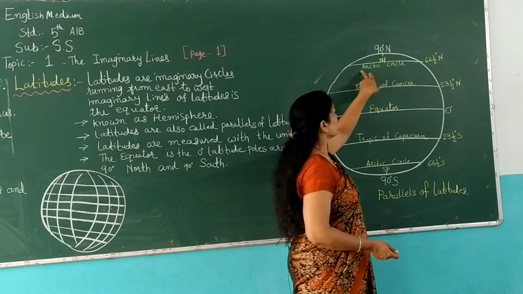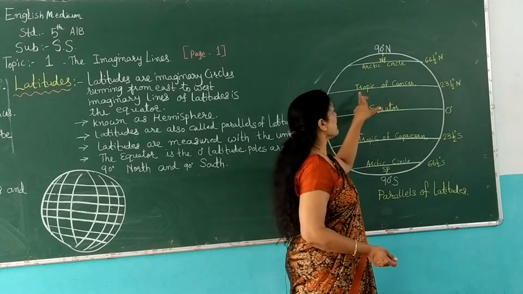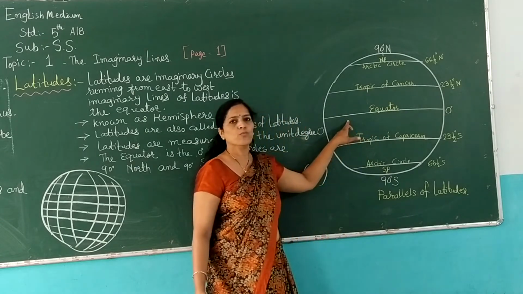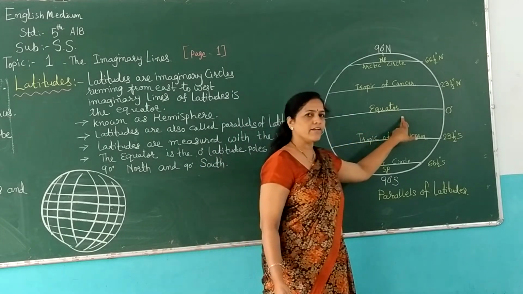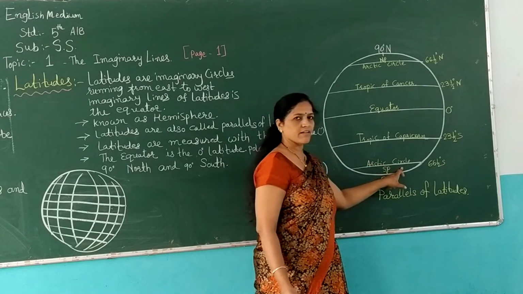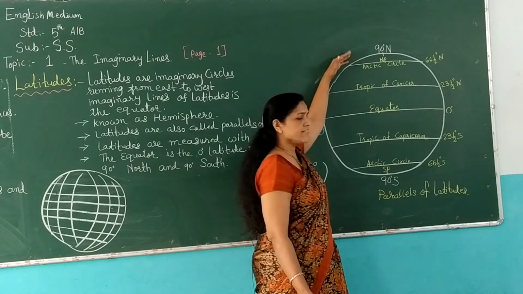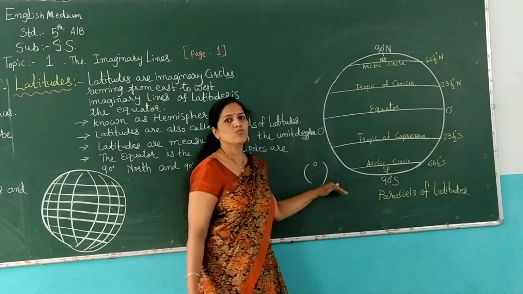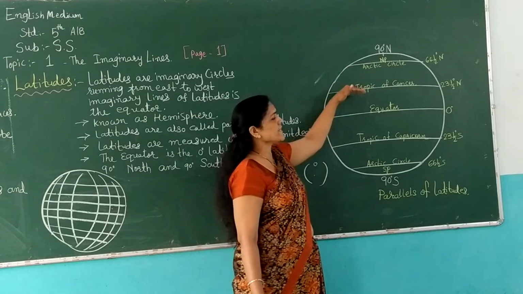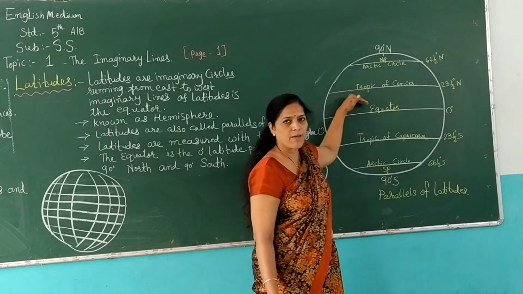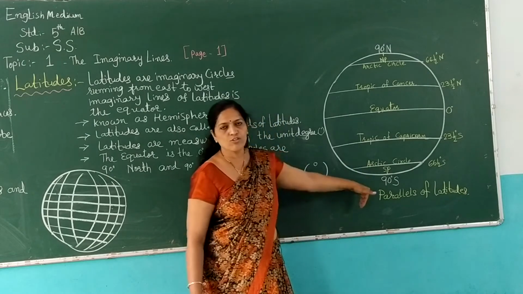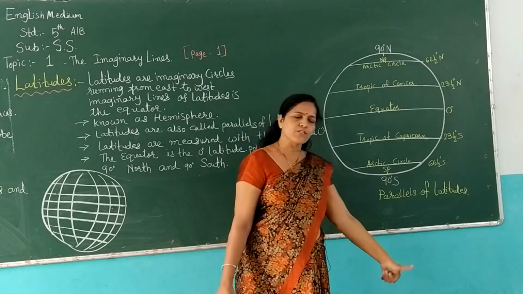Here is the Arctic Circle, the Tropic of Cancer, and in the middle of the globe, this is the equator. Then the Tropic of Capricorn and the Antarctic Circle. Upward is the North Pole and downward is the South Pole. The northern half is also known as the Northern Hemisphere and the southern half as the Southern Hemisphere.